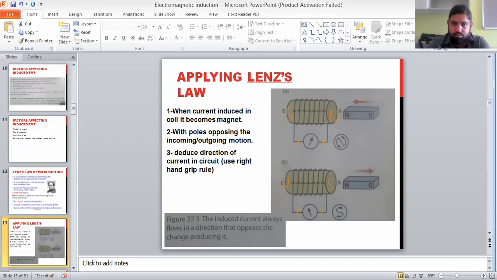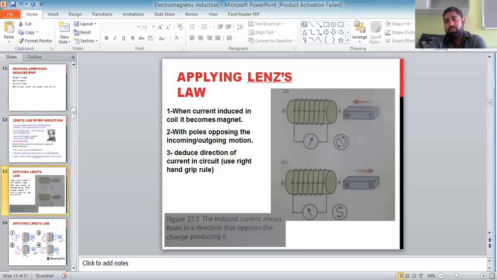Okay, so we discussed Faraday's law of electromagnetic induction and Lenz's law. Moving on, you should be practicing it for all four cases: if I move north near the coil, if I take north away from the coil, if I move south towards the coil, and if I take south away from the coil.